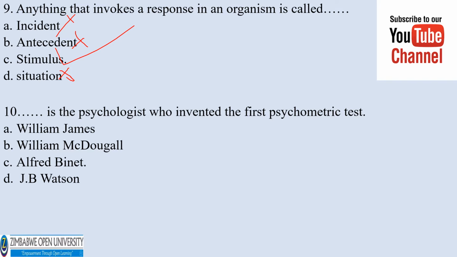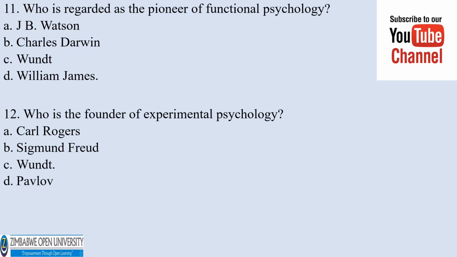Dash is the psychologist who invented the first psychometric test. William James, William McDougall, Alfred Binet, J.B. Watson. The correct answer is Alfred Binet, the French psychologist. Who is regarded as the pioneer of functional psychology? J.B. Watson, Charles Darwin, Wundt, William James.